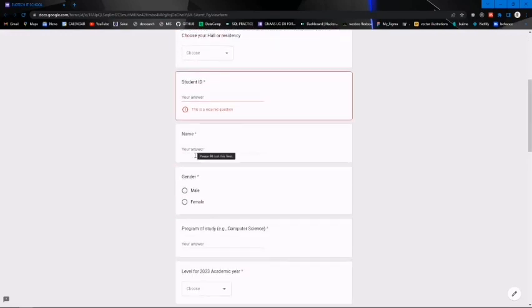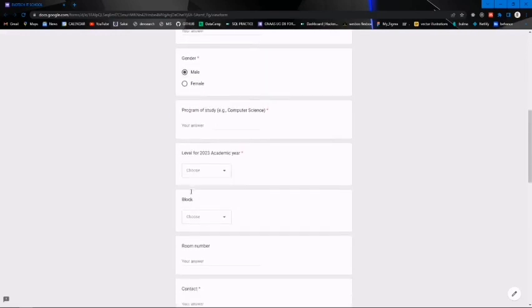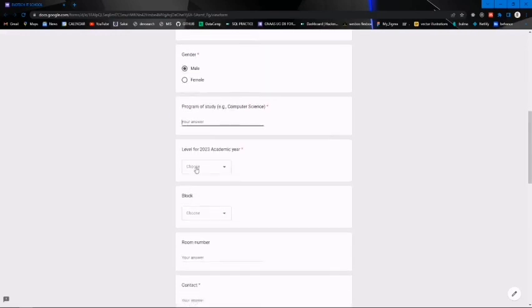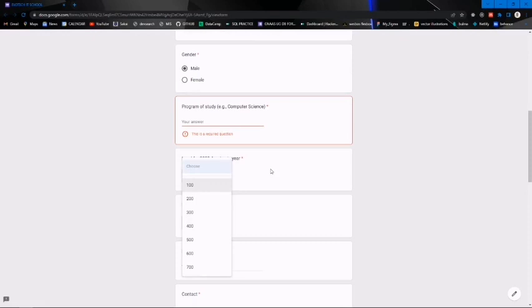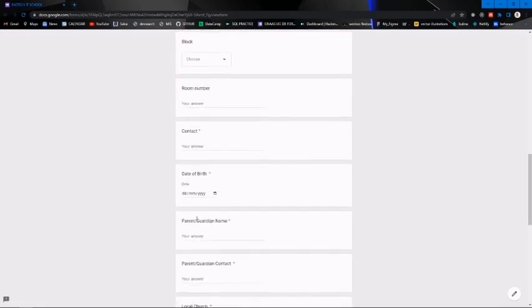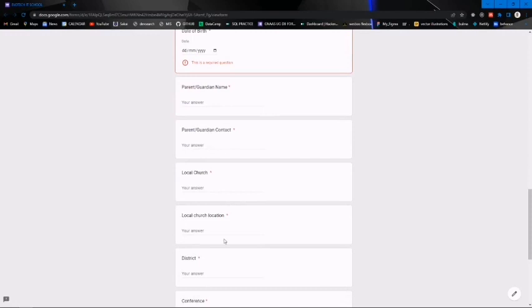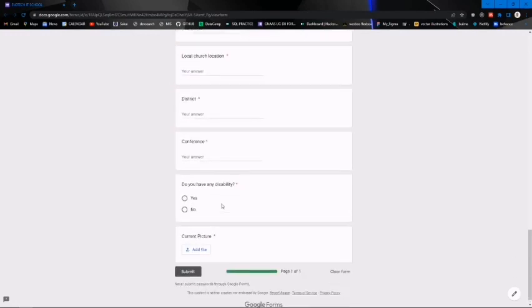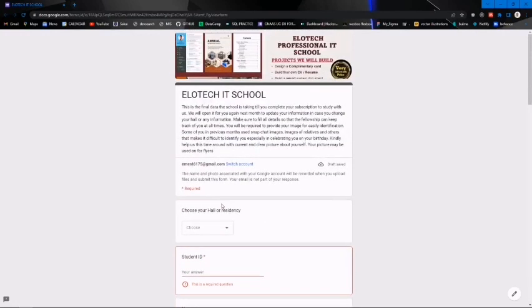We have a gender where you can choose whether you are male or female, your program of study, the academic year. So whether you are level 100, you are 200, then you choose your hall, your room number. You can choose your date. You can tell your parents and other details that you can provide.